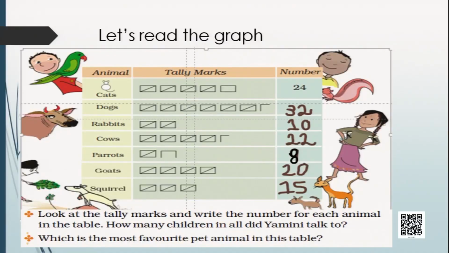So after asking everybody their favorite animal, she found out that there are 7 animals: cats, dogs, rabbits, cows, parrots, goats and squirrels. There are 7 favorite animals. So she asked everybody and made a table out of it.